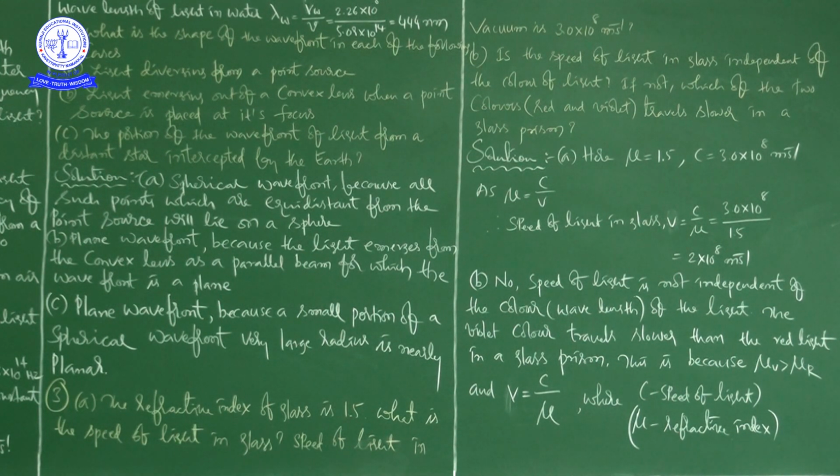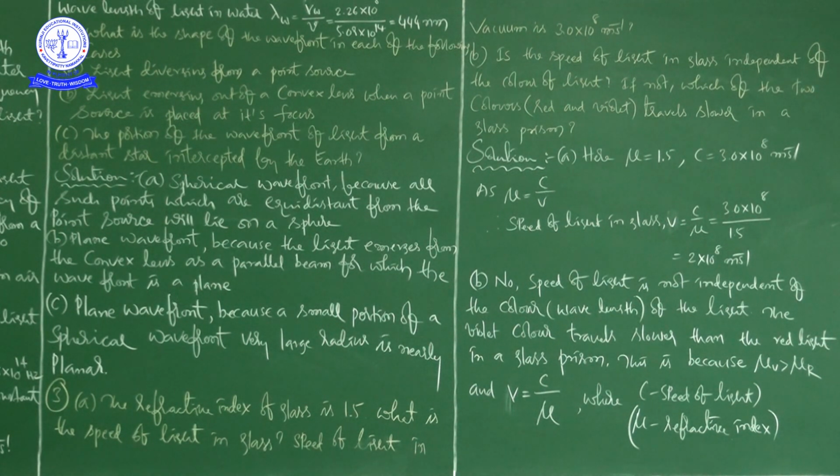When you see the ray diagram of a convex lens, before incidence on the lens the rays parallel to the principal axis will, after refraction, meet at a point, that is the focus. Suppose the rays are coming from the focus, then after refraction these rays will become parallel to the principal axis.